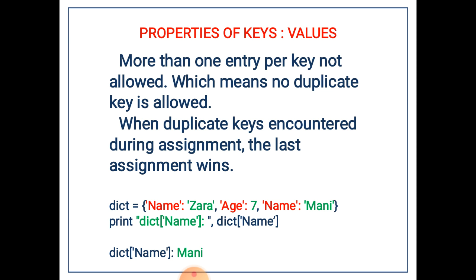When you try to write two keys with the same name in a dictionary, the last key will be taken as final. Remember that two keys may not contain the same string in a particular dictionary.